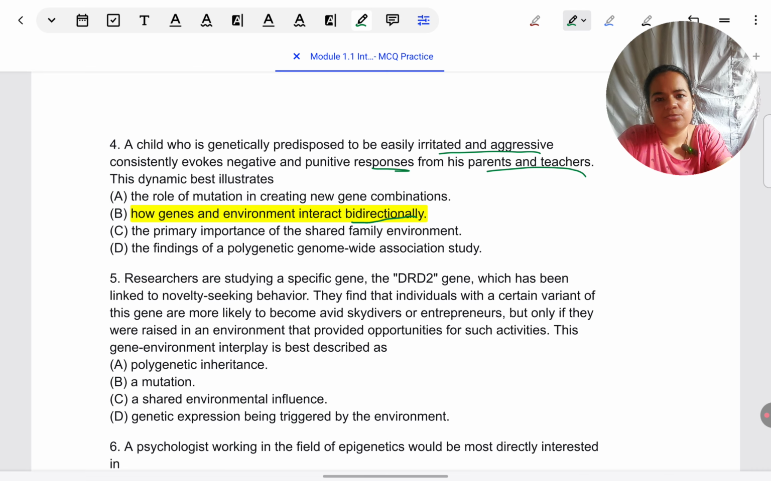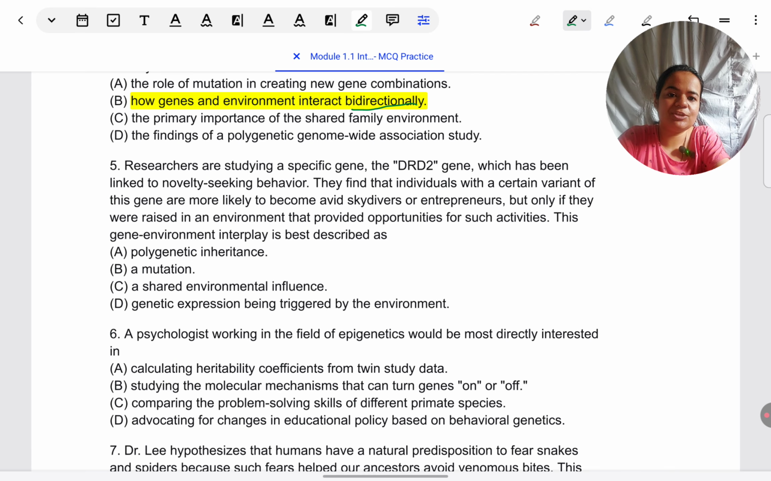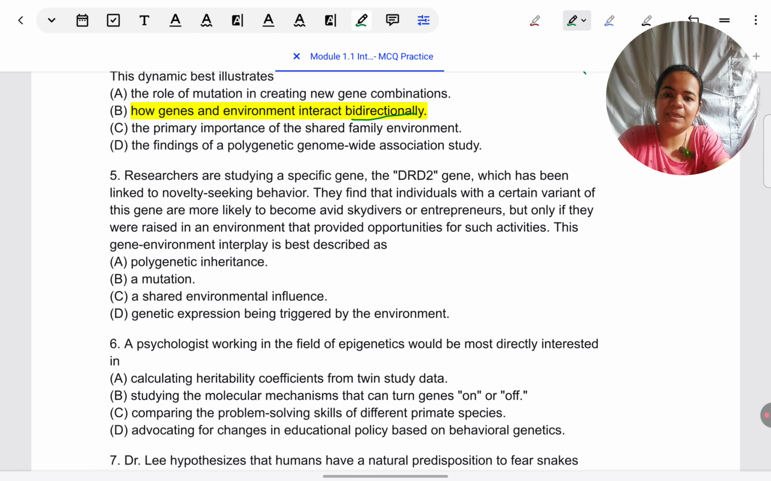I don't think any of the other choices are that confusing, so I'll come to the next question. Question 5. Researchers are studying a specific gene, the DRD2 gene, which has been linked to novelty-seeking behavior. What comes to mind immediately? Candidate genes. They find that individuals with a certain variant of this gene are more likely to become avid skydivers or entrepreneurs. What comes to mind? Alleles. But only if they were raised in an environment that provided opportunities for such activities. This gene-environment interplay is best described as.